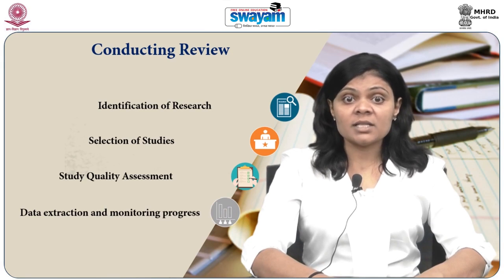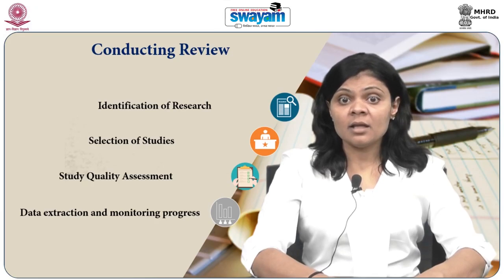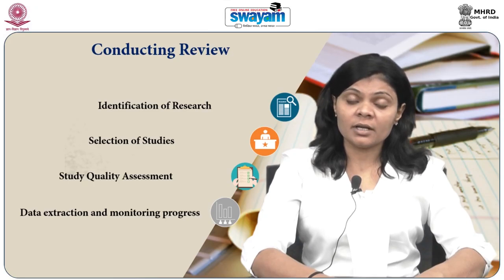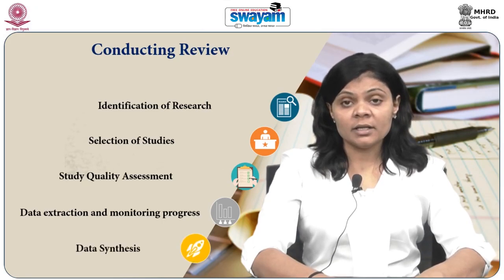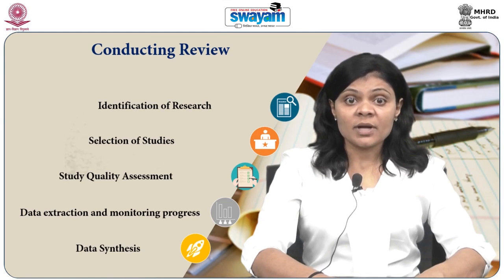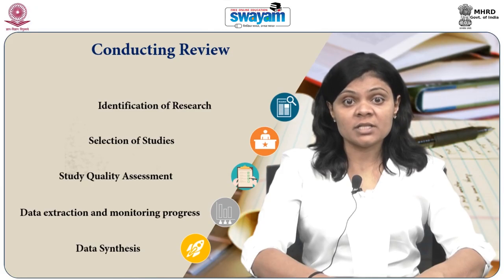The next step is data extraction and monitoring progress, which is related to designing the data extraction form to record the information retrieved by researchers from primary studies. The form must be designed to collect all the information needed to address the review questions and study quality criteria. The last step of conducting a literature review is data synthesis. It includes summarizing the results of included primary studies. There are two types of synthesis, descriptive and quantitative.